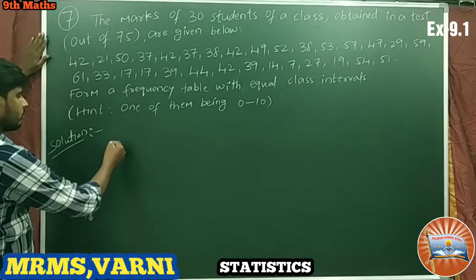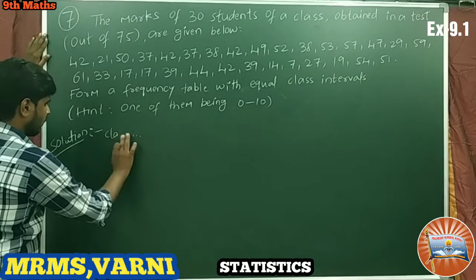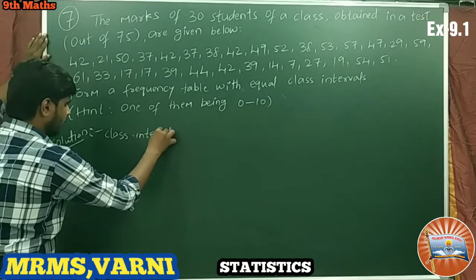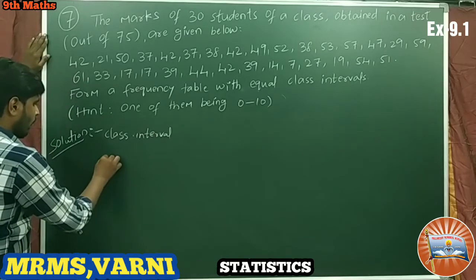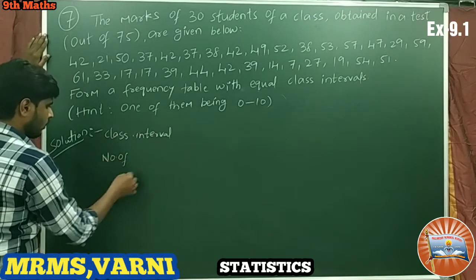So class interval and number of students.